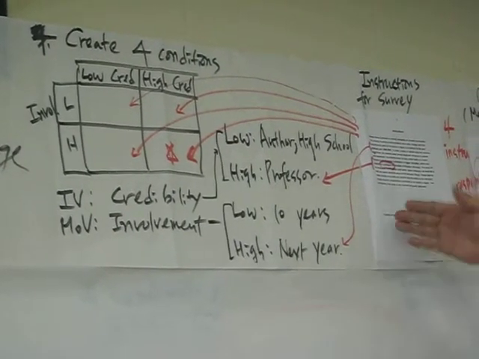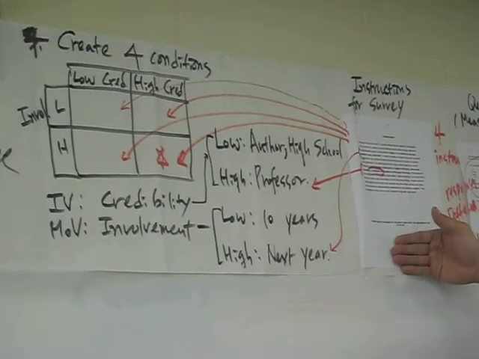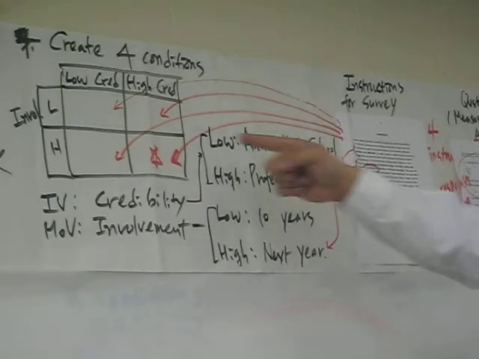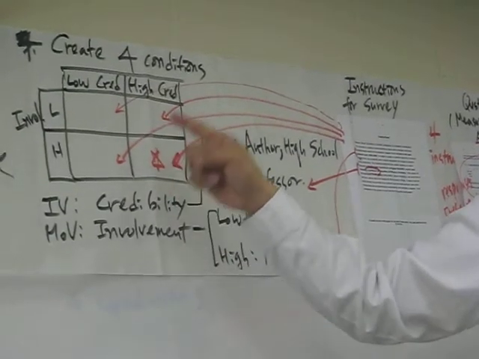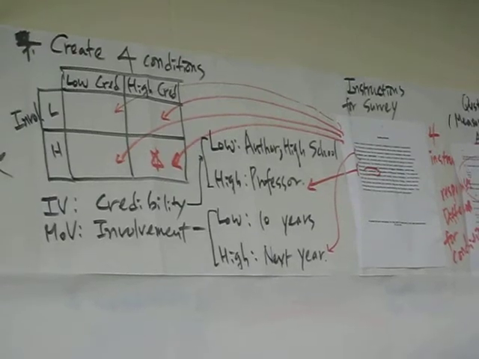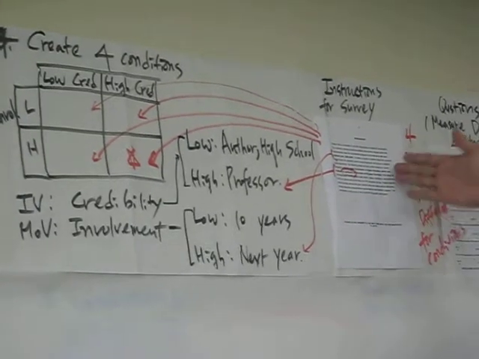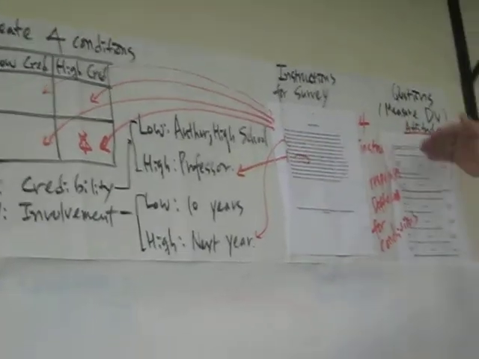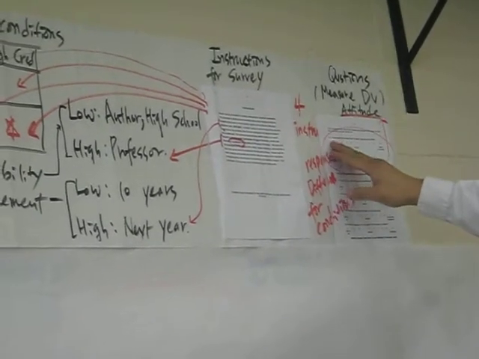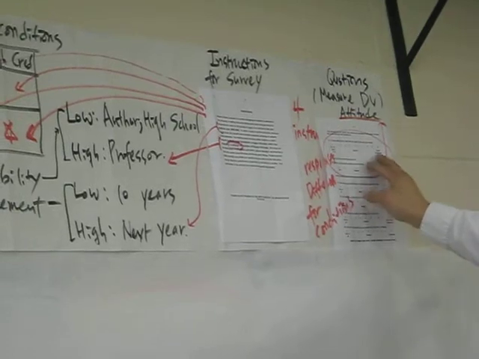So they create just one instruction, they change a couple of words, and then they create 4 different instructions. With that, they have 4 different conditions. Make sense? And then the last step is they measured attitude change: to what extent do you agree with the message?